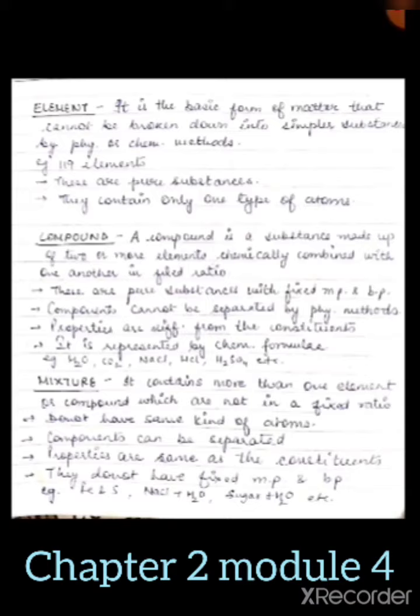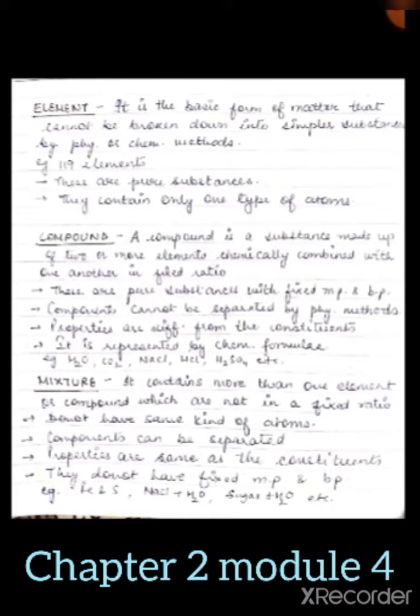For example, to make water you have to take 2 atoms of hydrogen and 1 atom of oxygen, which is fixed for every water molecule, whether it is of sea, river, lake or tap.